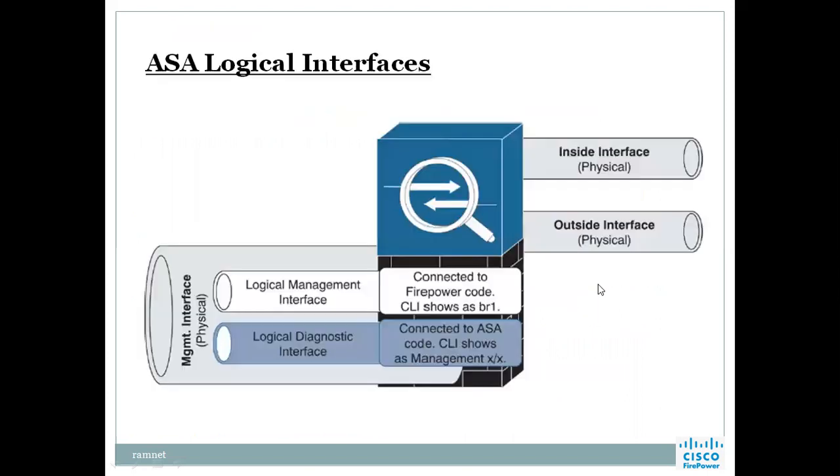So what are the logical interfaces we see in ASA connected to the Firepower? Logical management interface, logical diagnostic interface. These are all the management interfaces. Physically, they can combine as a logical management interface. Here it goes like BR1. BR means a bridged interface connected to the ASA code. CLI sources as a management interface.